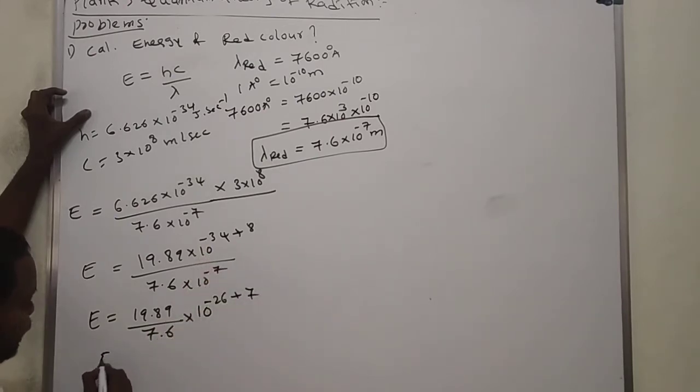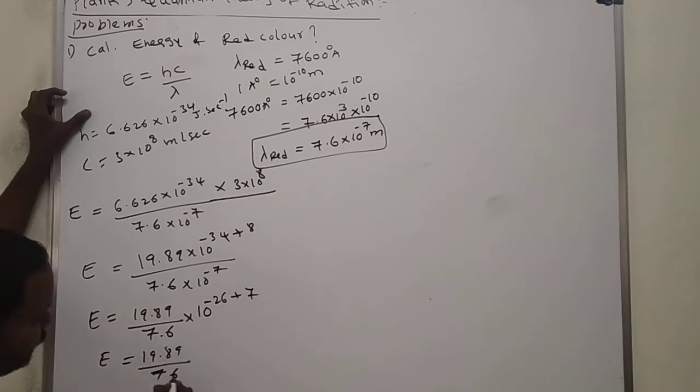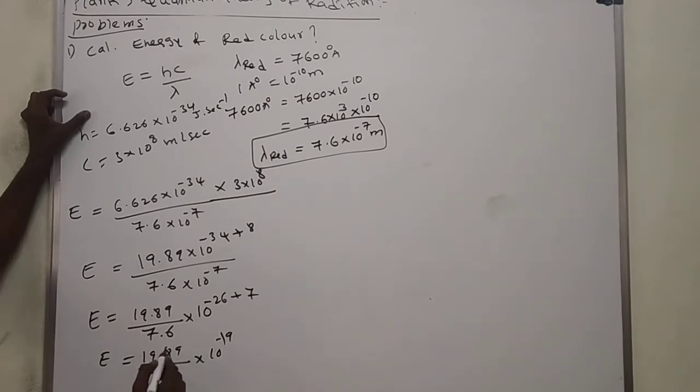Now E is equal to 19.89 by 7.6 into 10 to the power of minus 19. Here what will we get? Nearly 76, 1989. 7 ones are 7, 7 twos are 14.